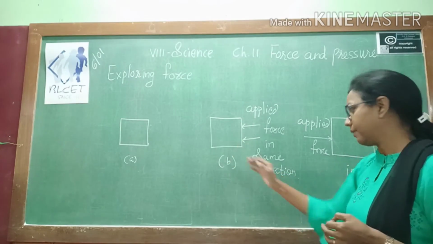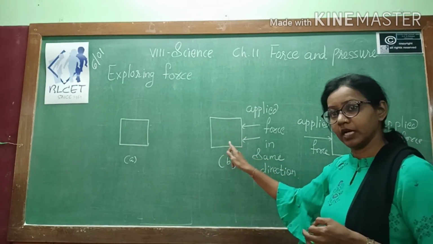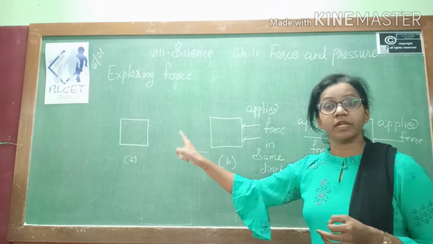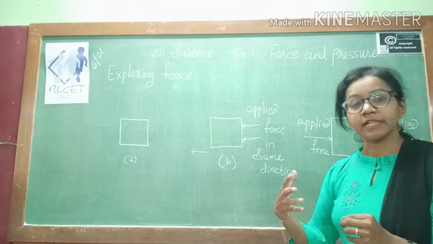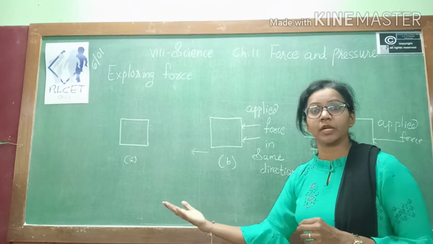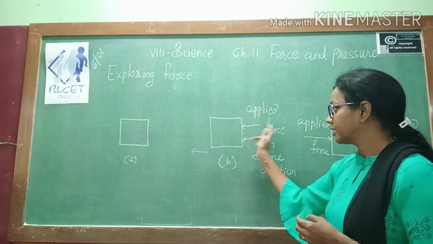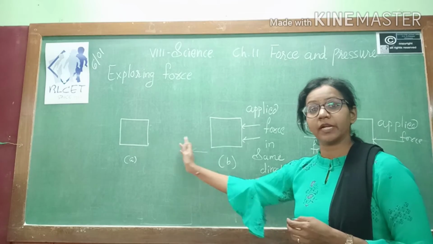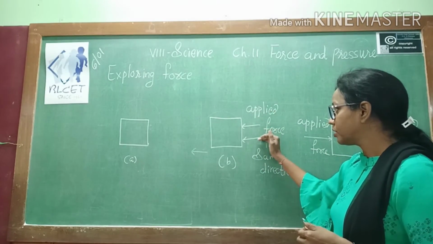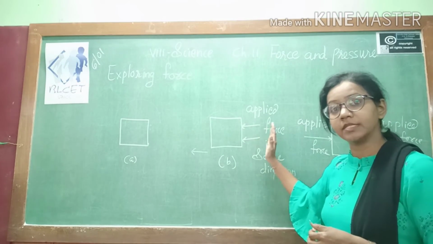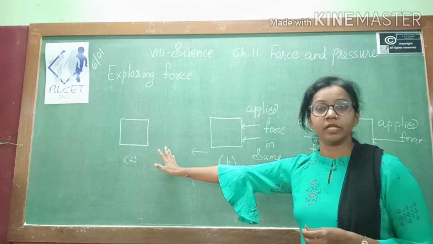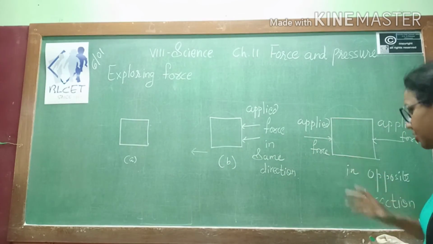Okay, so what happened? Whatever object is over here, it will move in the direction in which you are applying force. Obviously, when you apply the force, the object will move in the direction in which you are applying force. You are applying force in this direction, so the object will move in this particular direction. So what can we say? When both people apply force from the same direction, this object will move in the direction of the force. Now see the third situation.